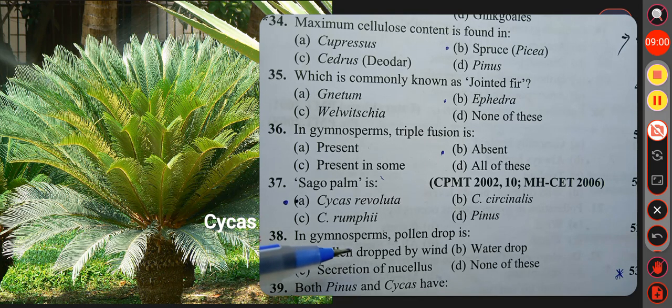pollen dropped by wind. Option B, water drop. Option C, secretion of nucellus. Option D, none of these. Here the answer is option C. Pollen drop is secretion of nucellus.